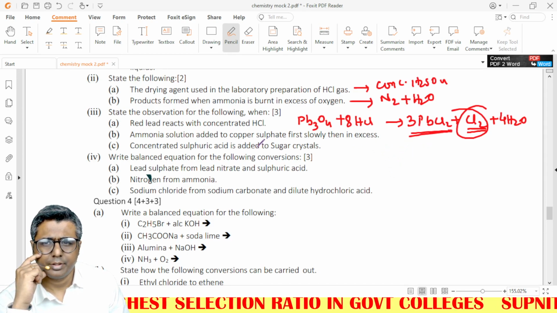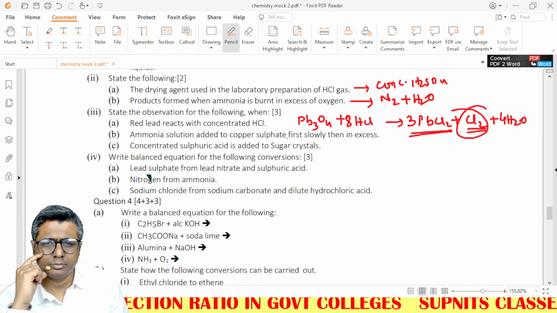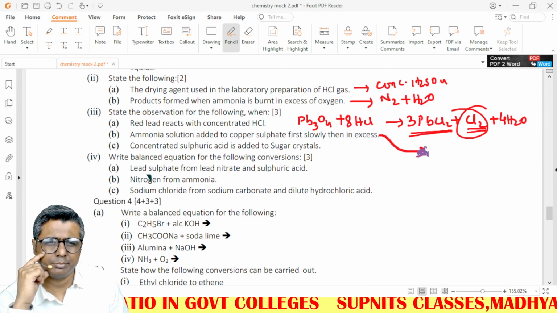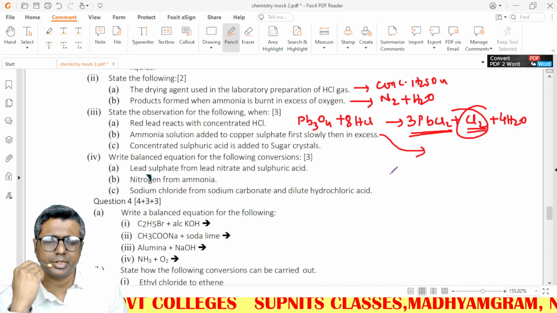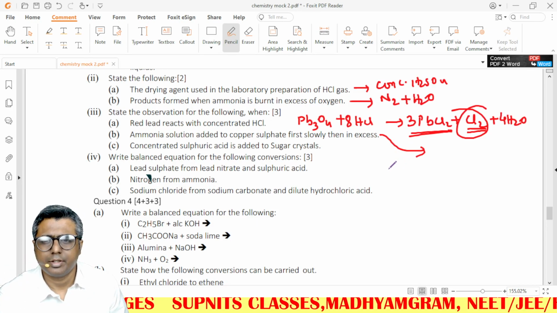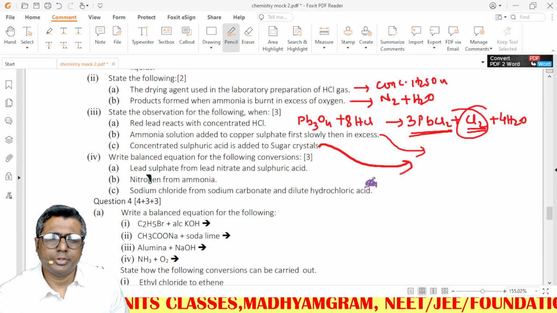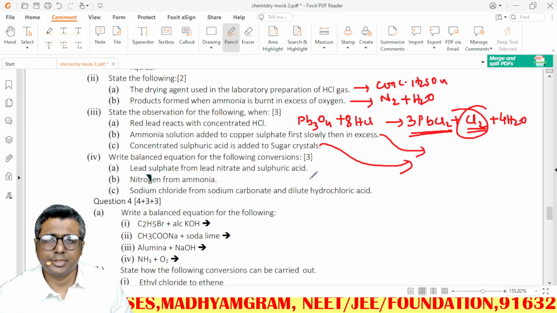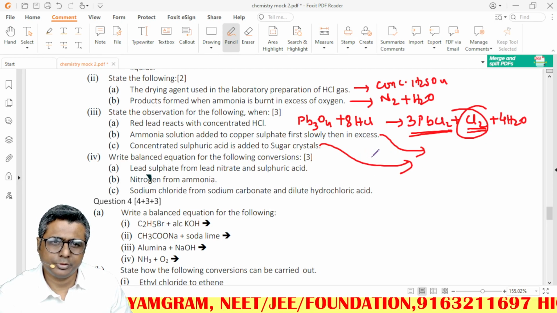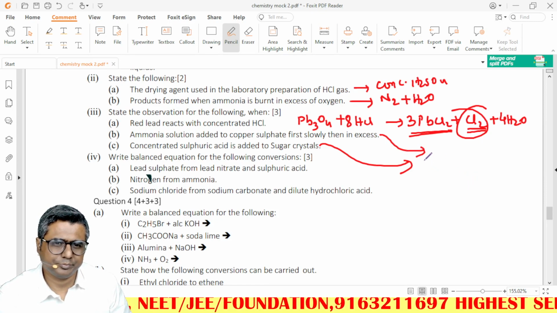Ammonia solution is added to copper sulfate. This is simple stuff. First bluish white precipitate and then deep blue solution. Black spongy mass is produced. Please write black spongy mass.